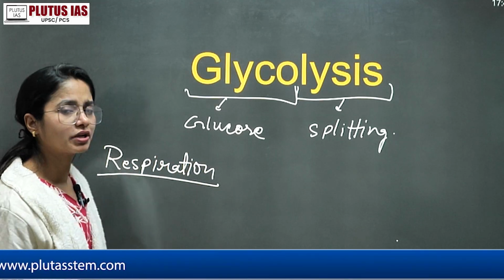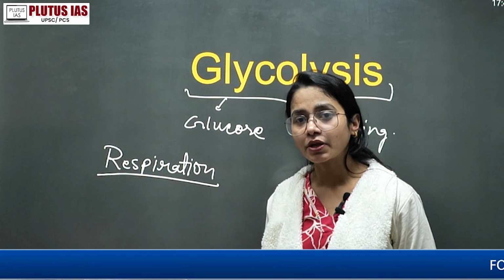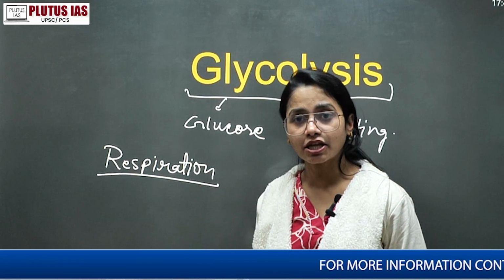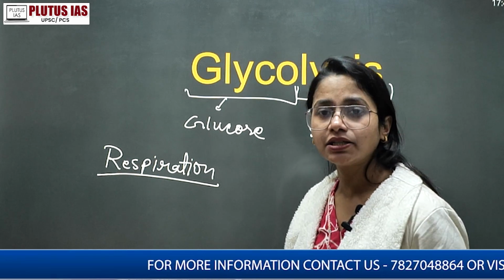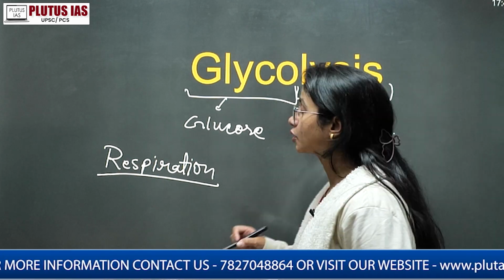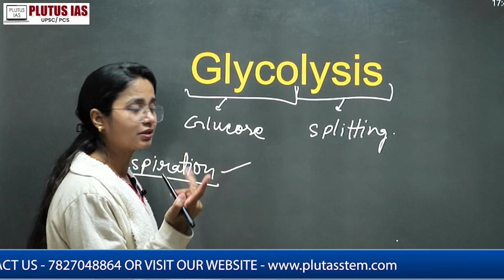Of course everyone knows the respiration process, and that respiration is an exothermic process. This is the step where we relate the glycolysis process to respiration. For the respiration process there is a breakdown of the glucose molecule. The respiration process occurs mainly in three steps.